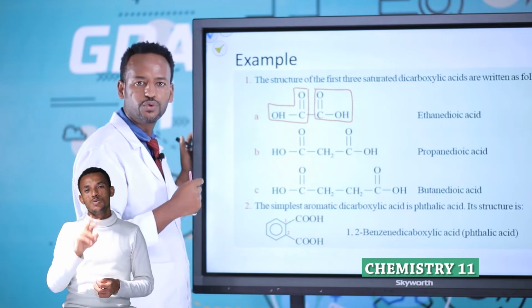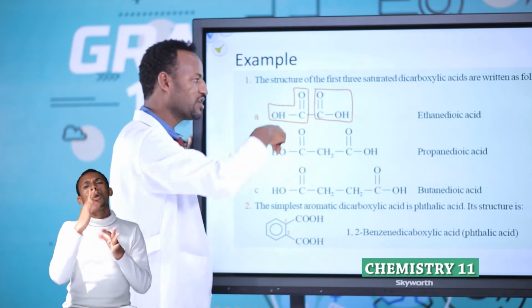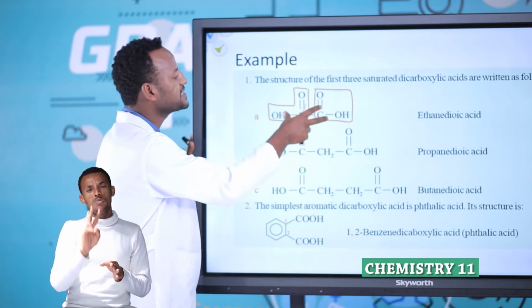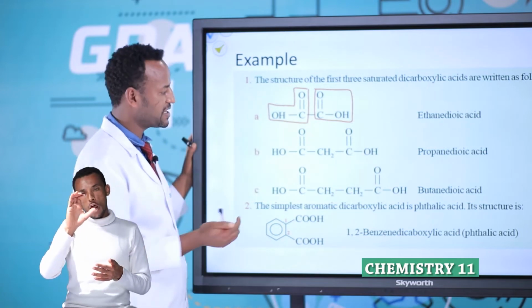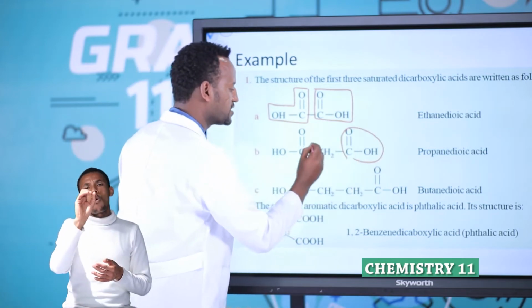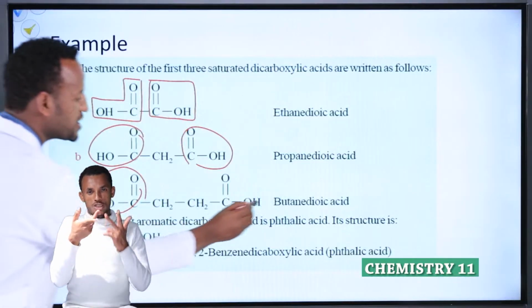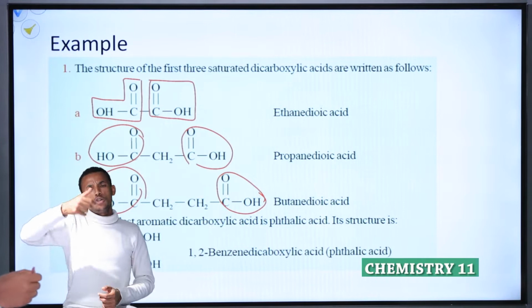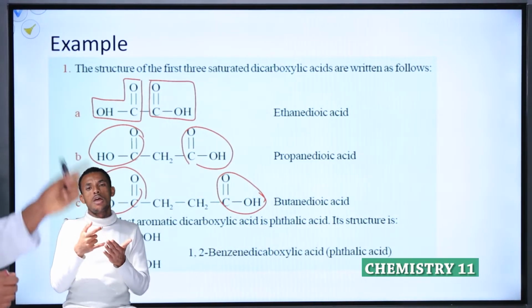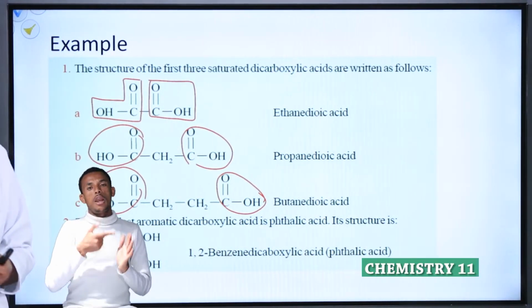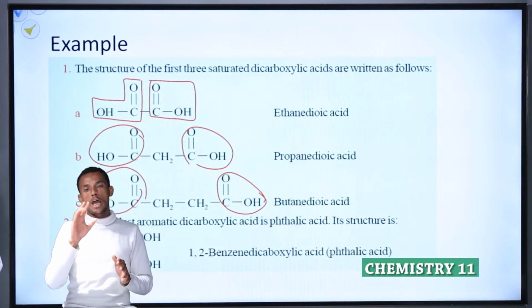COOH, two. In how many molecules? In one molecule. Therefore, this is a dicarboxylic acid. Similarly, COOH, COOH, two. COOH, COOH, another two. Therefore, A, B, and C indicate dicarboxylic acids.